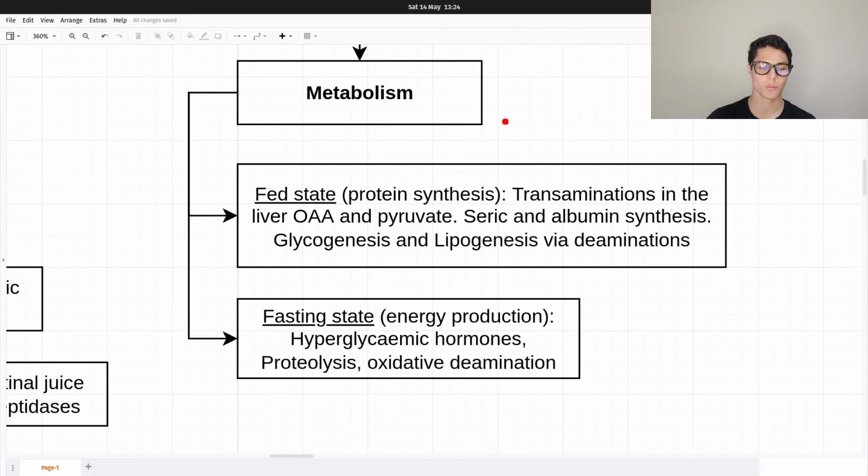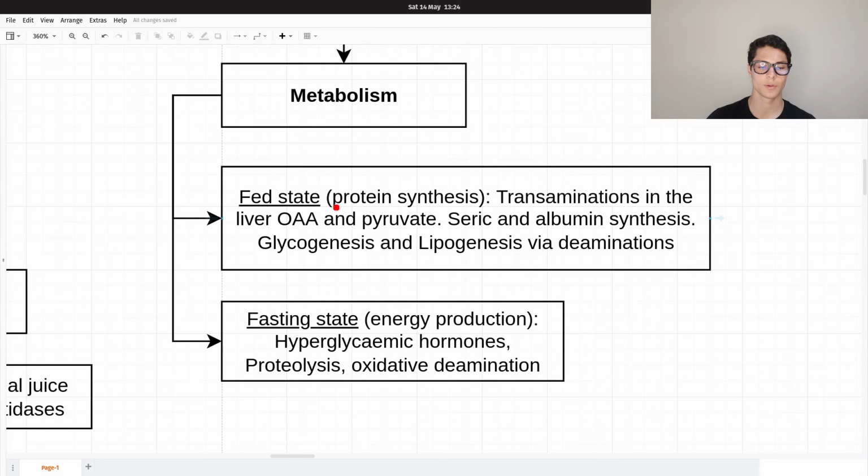The metabolism, well, in the fed state, we have the protein synthesis, and in the fasting state, we have the energy production. Because having triple functionality, they can adjust their functionality based on the circumstances.